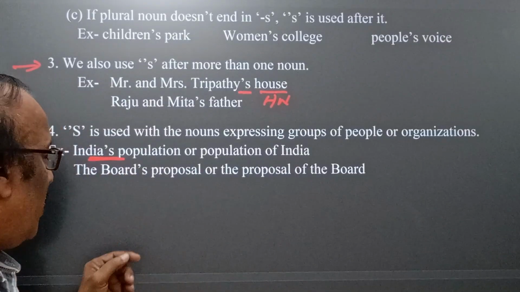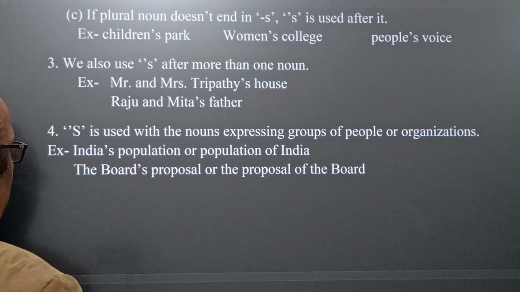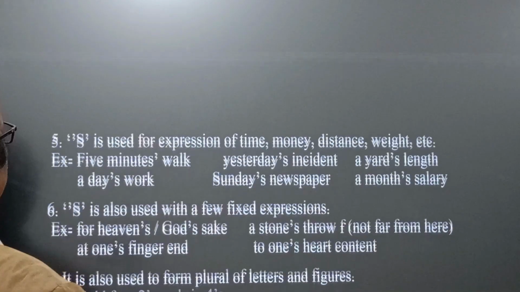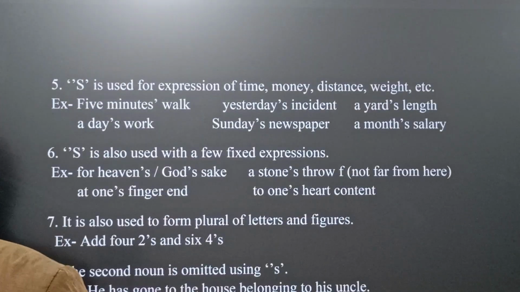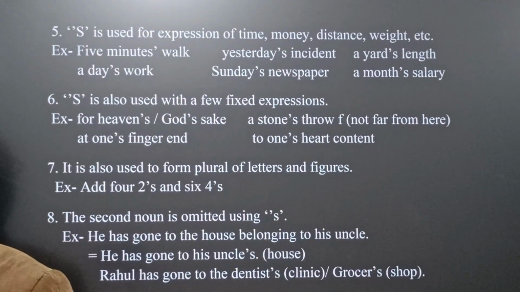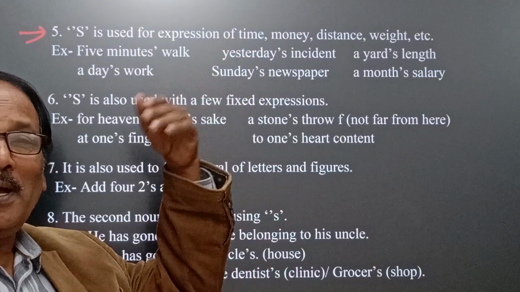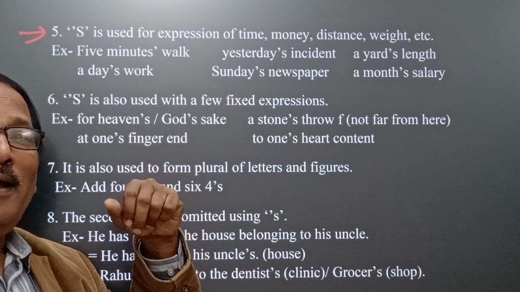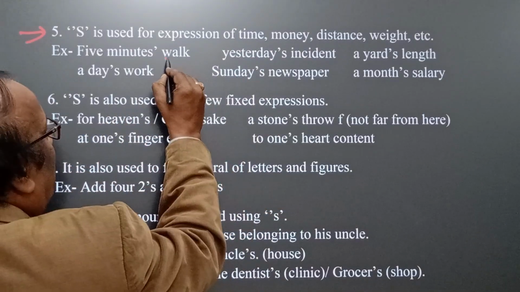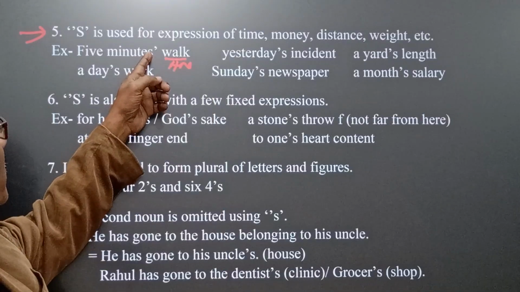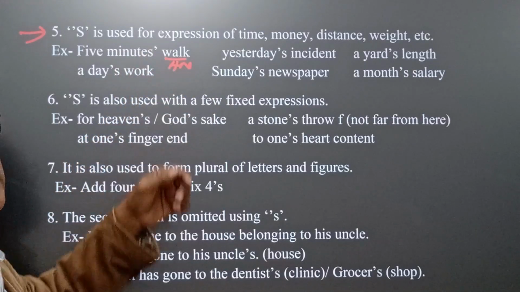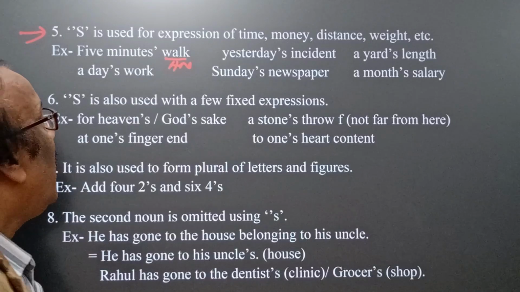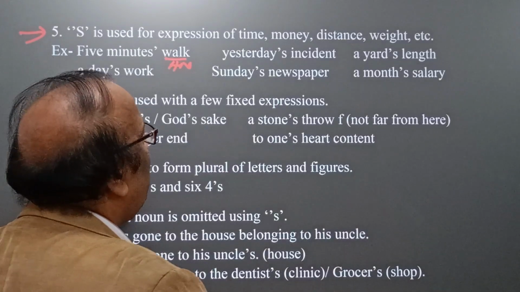Now come to another idea. Point 5: in our spoken and written English, apostrophe s is used after expressions of time, like minutes. Walk is the head noun: five minutes' walk.